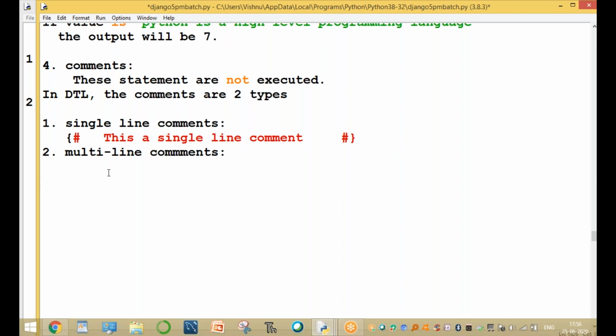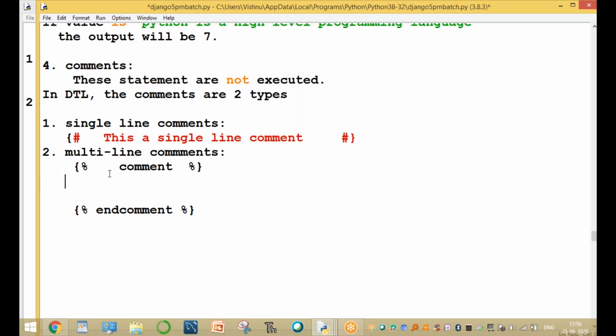And what is the multi-line comment? Multi-line comments use curly braces, percent symbol, and then here any comment, then the percent symbol and curly brace.